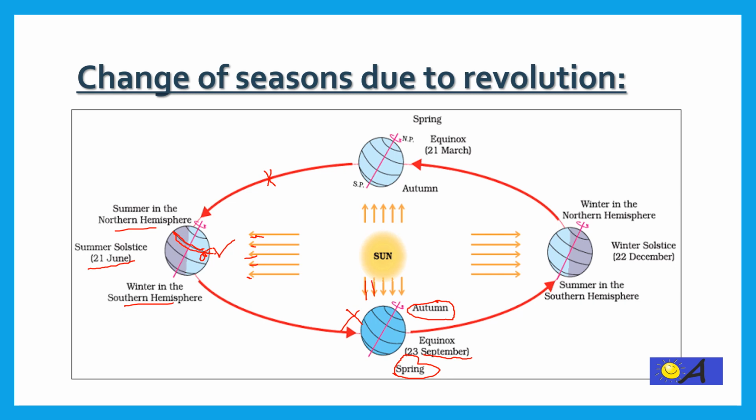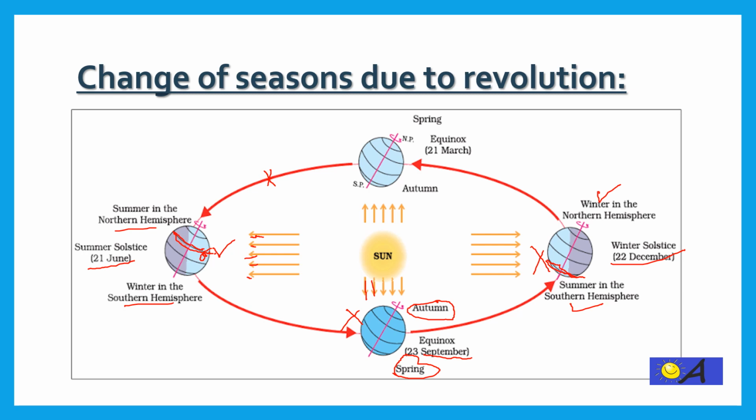After a few months, somewhere in December, the rays of the sun change position and fall on the Tropic of Capricorn, and due to this, it is summer in the south while it is winter in the northern hemisphere.